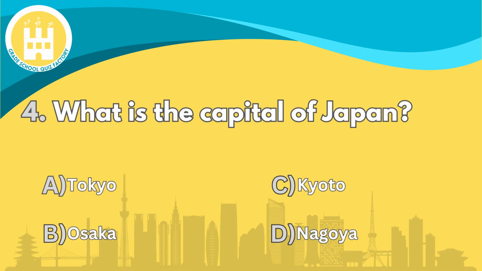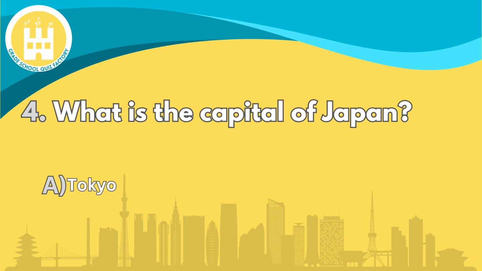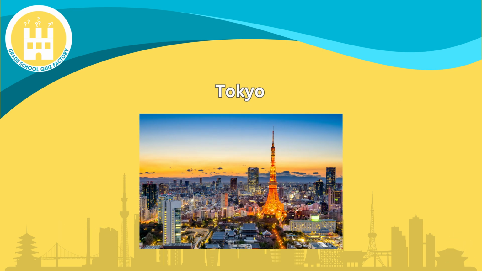Number 4. What is the capital of Japan? The correct answer is Tokyo. Tokyo, the capital of Japan, is the most populous city in the country and is known for its advanced technology, vibrant culture, and delicious cuisine.